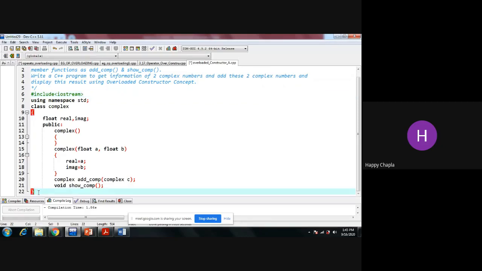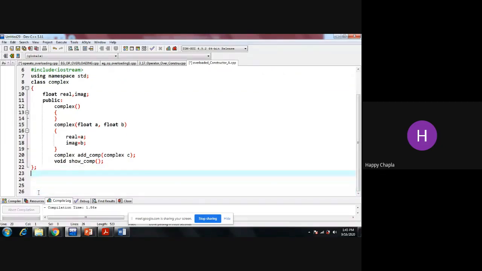Now here, outside the class, you need to write the integer main as well as the functions, or you can say the work of your objects. You can use it something like as I have mentioned.